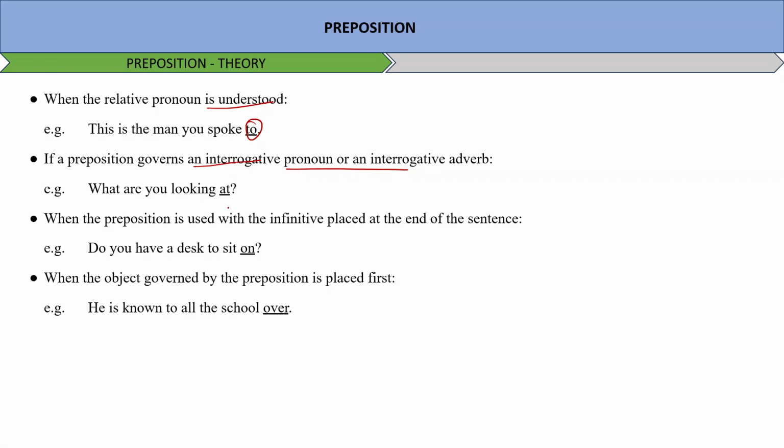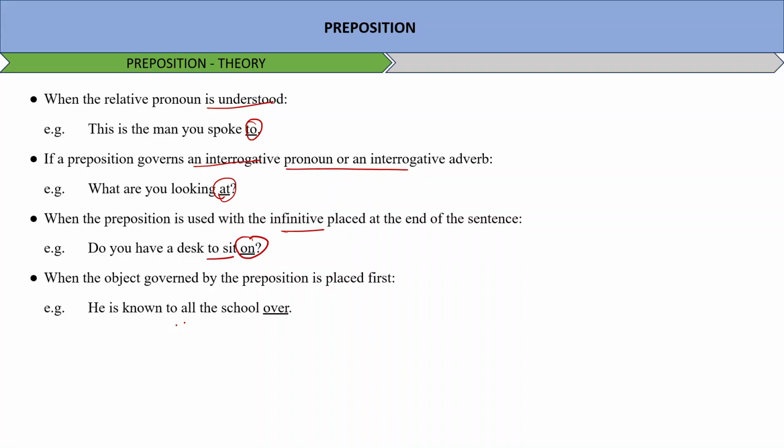When the preposition is used with the infinitives at the end of the sentence: do you have a desk to sit on? When the object governed by the preposition is placed first: he is known to all the school over. Okay, so this is how we will be using prepositions.